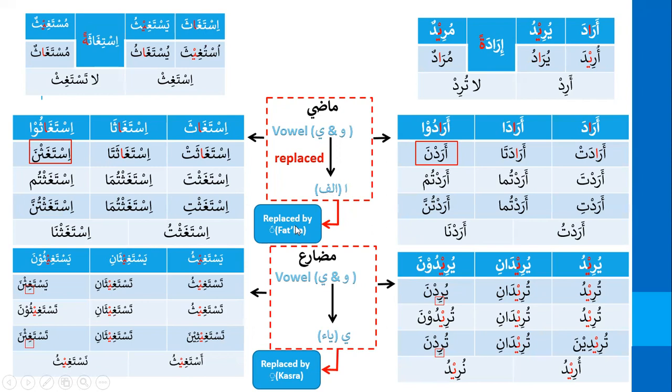Now, this change you will see in all the Sarf Kabir of the families. Every time, this vowel was replaced by a haraka. So either it can be Alif or it can be Ya. If you remember, in Qala Yaqulu, it was Waw. So you will see how these things are at play.